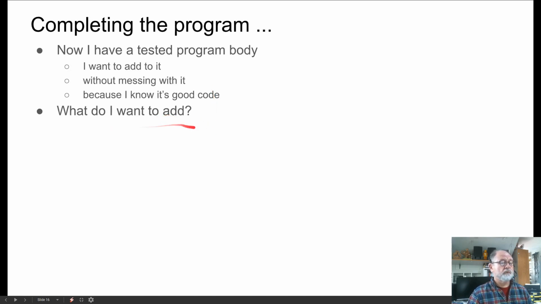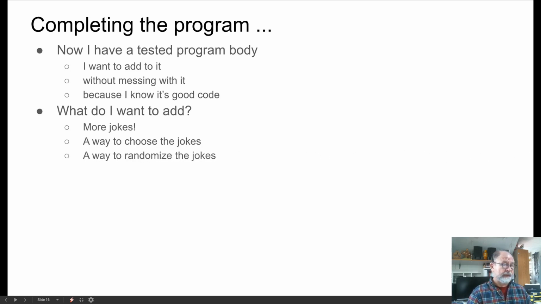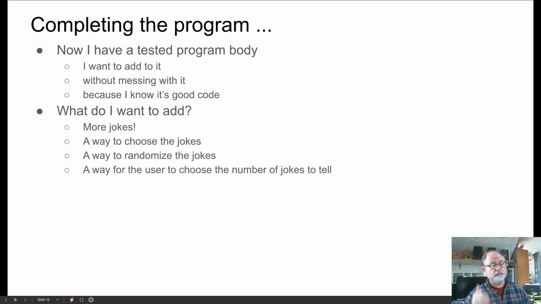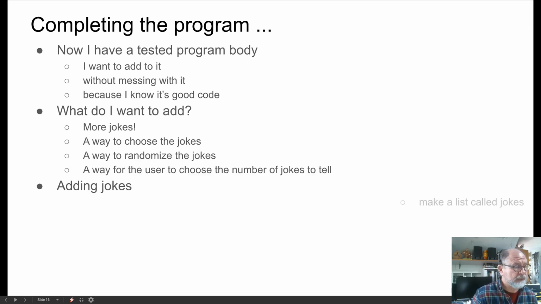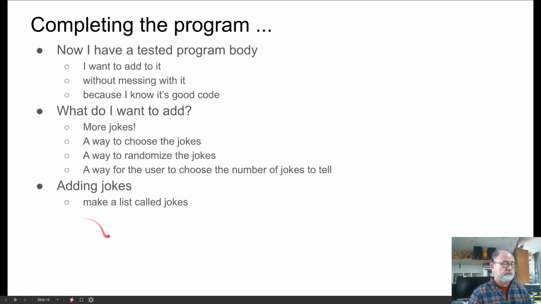So what do I need to add? Well, let's see. We need to add more jokes. And we need to add a way to choose the jokes. And we need a way to randomize the jokes. And a way to choose the number of jokes to tell. So adding the jokes. You can make a list called jokes and then append a tuple for each joke.